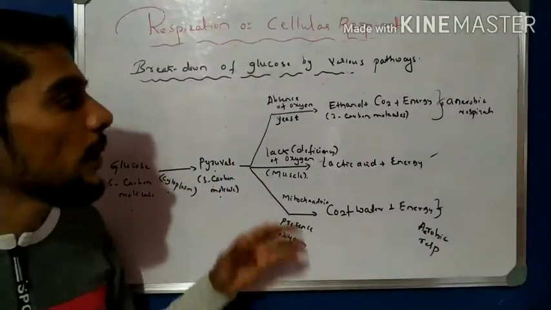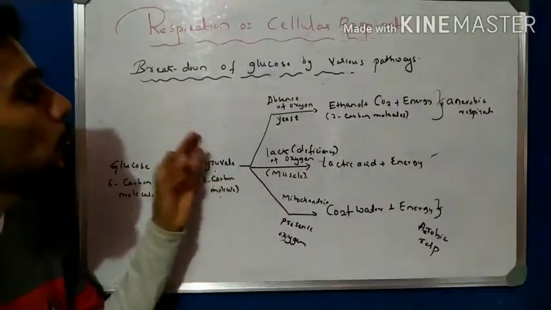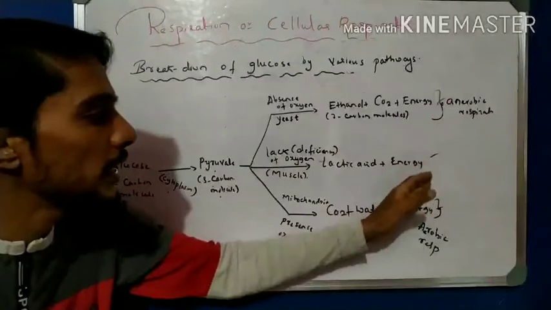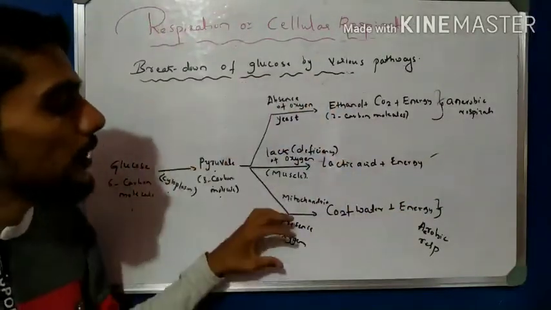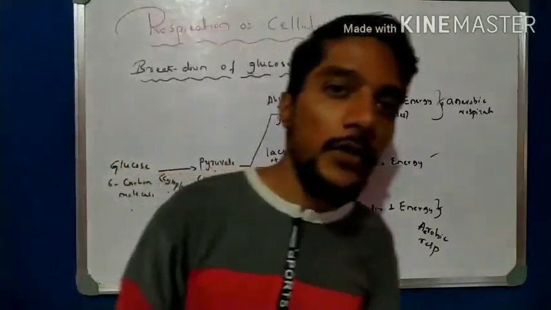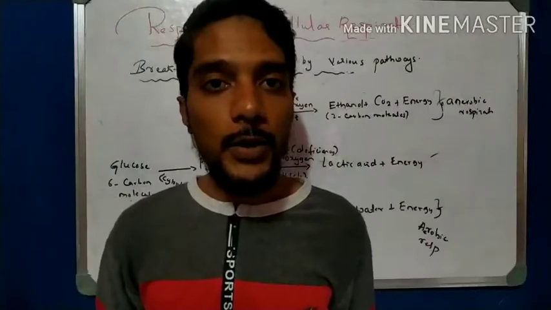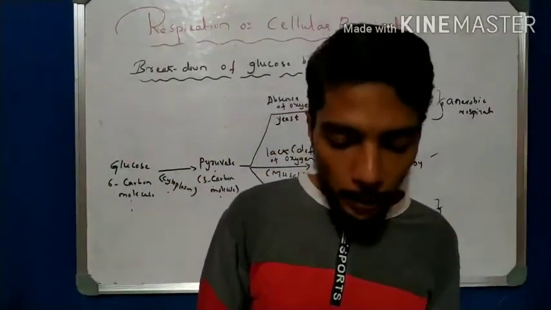What is respiration, cellular respiration, and what are the different pathways by which glucose is broken down to form energy? So this is one way, maybe in the absence, maybe in the presence, or maybe in the lack of oxygen. So students, this is a very important concept about the starting stages of respiration. You have to practice these important concepts.